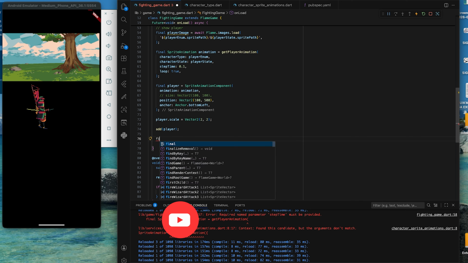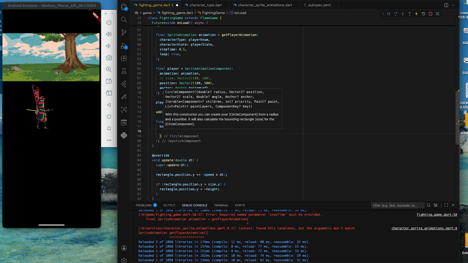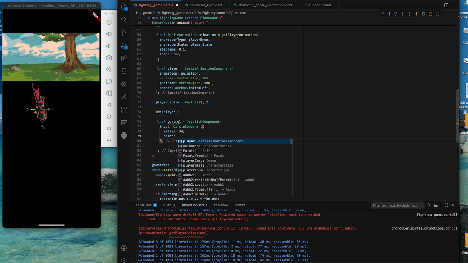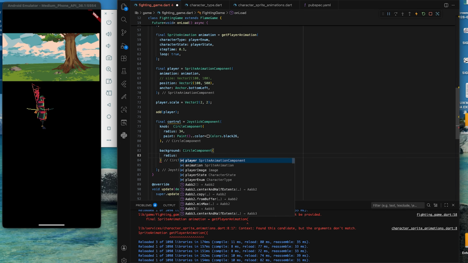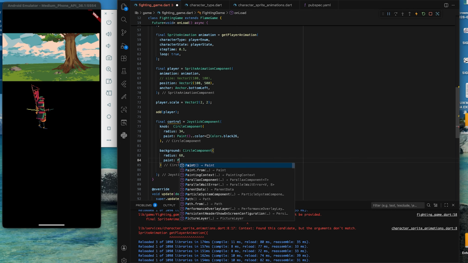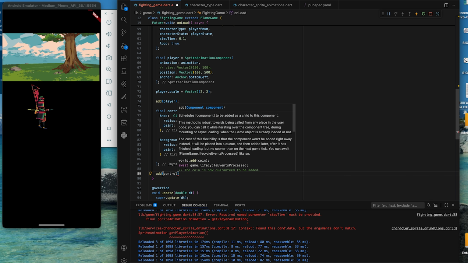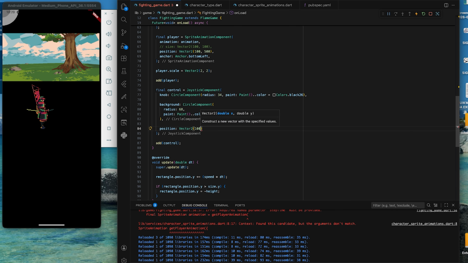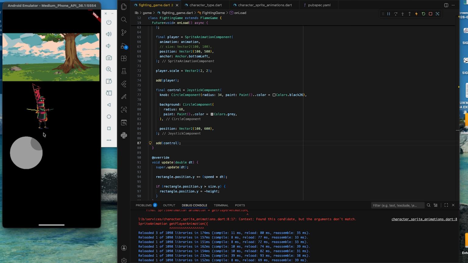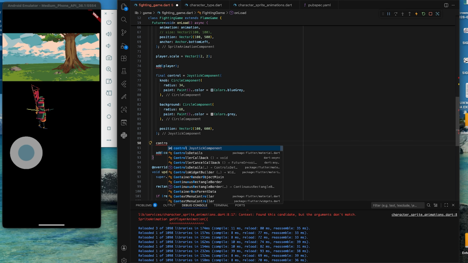Beginning from the last video, I'll create a joystick component called controls. The joystick requires a knob and a background. I would use circle component for this, but you can actually use any component, even sprites. It is currently placed at the top left, so let's move it to a position where it is more visible. I will adjust the color of the knob so we can see it clearly. And frankly, this is all you need to create a joystick.